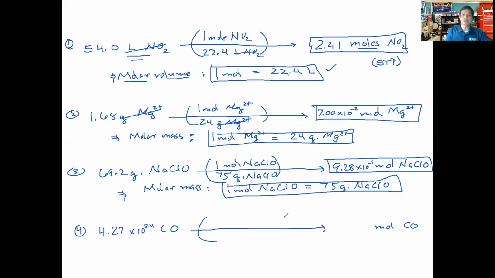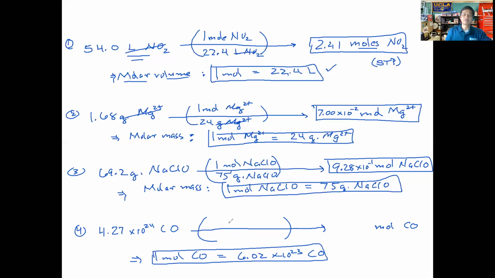Here we're going to use Avogadro's number, which is our conversion factor. It tells us that 1 mole of carbon monoxide is equal to 6.02 times 10 to the 23rd particles of carbon monoxide. This is just the basic definition of the mole, and this is the relationship that we're going to use for our conversion factor. We'll plug it in so that it's 1 mole of CO on the top, 6.02 times 10 to the 23rd carbon monoxide molecules on the bottom.